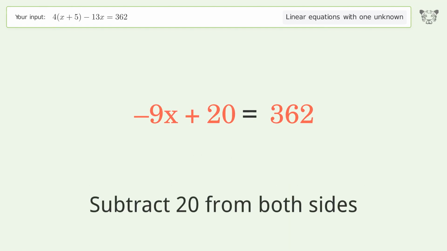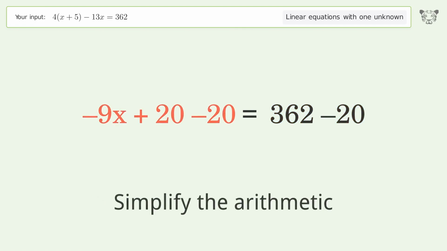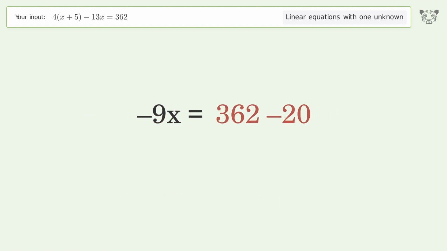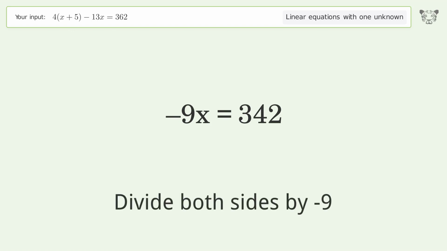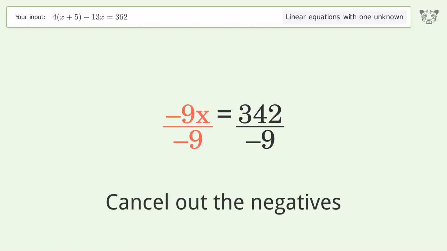Subtract 20 from both sides. Simplify the arithmetic. Isolate the x. Divide both sides by -9. Cancel out the negatives.